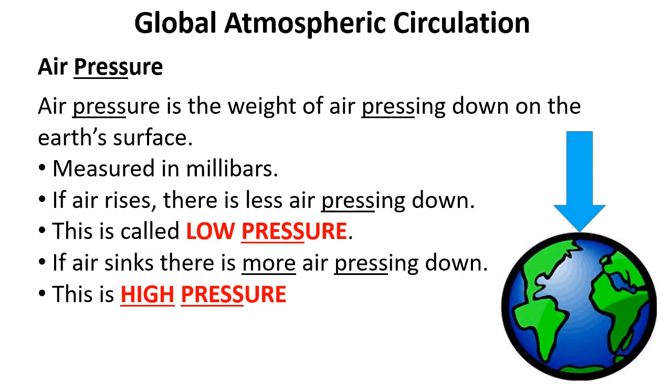If air is sinking downwards, that means there is more air pressing, which leads to high pressure. So cool sinking air gives us high pressure. Low and high pressure give us very different weathers.